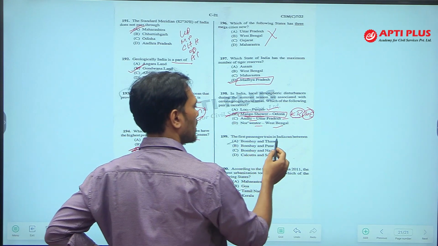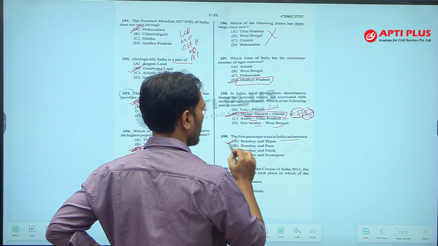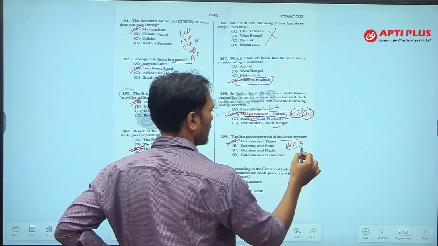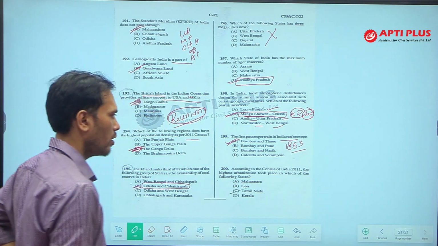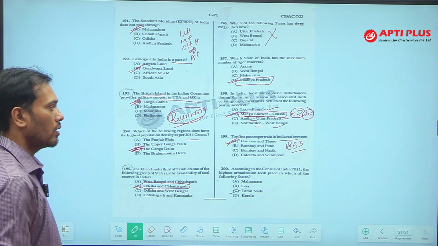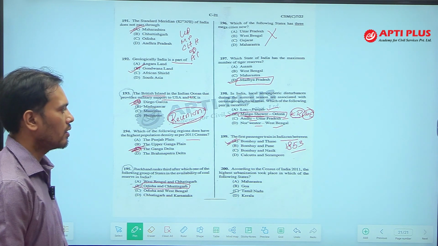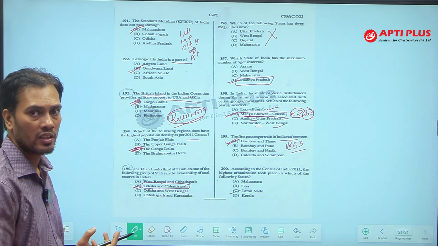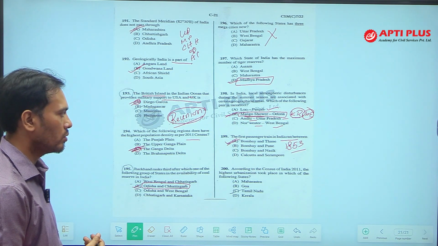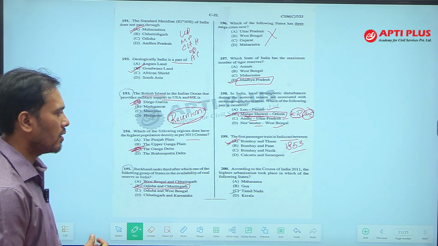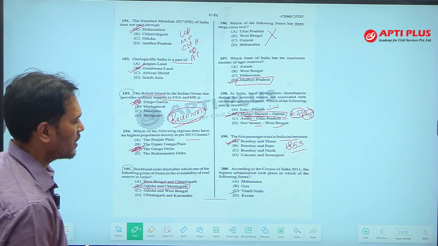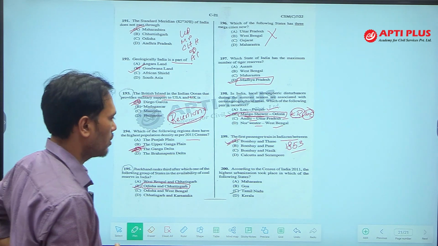The first passenger train in India ran between Bombay and Thane in 1853, during Lord Dalhousie's tenure. Sindh, Sahib and Sultan were the 3 engines which pulled the train, on a 34-kilometer long track. The first train started here during Lord Dalhousie.